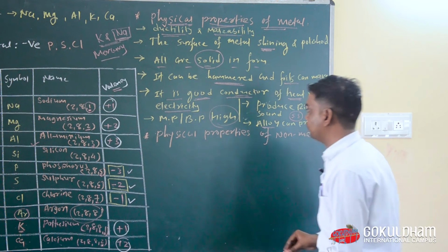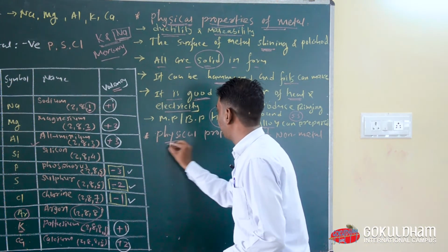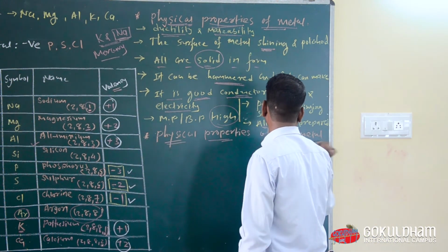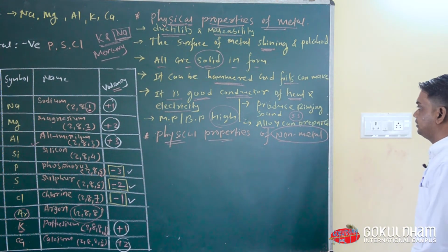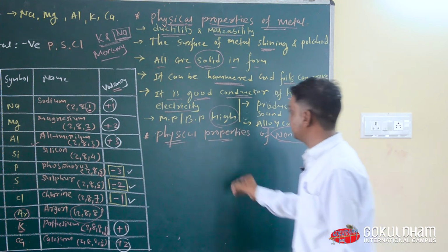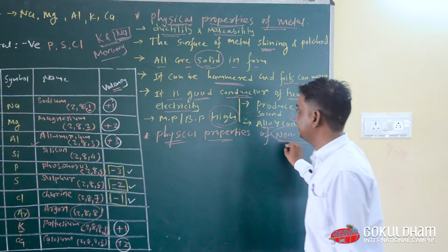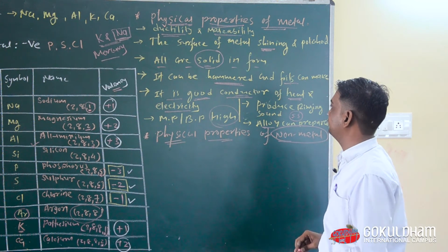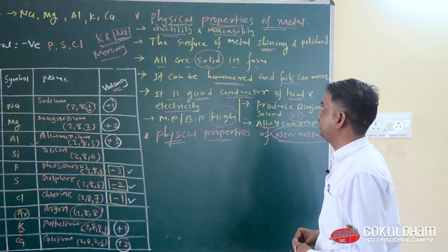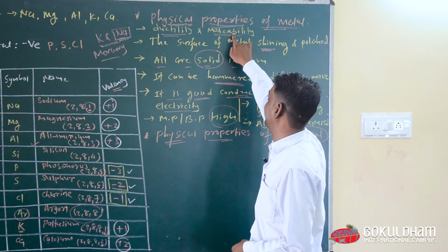Okay, now we are going to see here physical properties of non-metallic elements. The physical properties of non-metal are opposite to the physical properties of metal. Suppose metal has ductility and malleability.